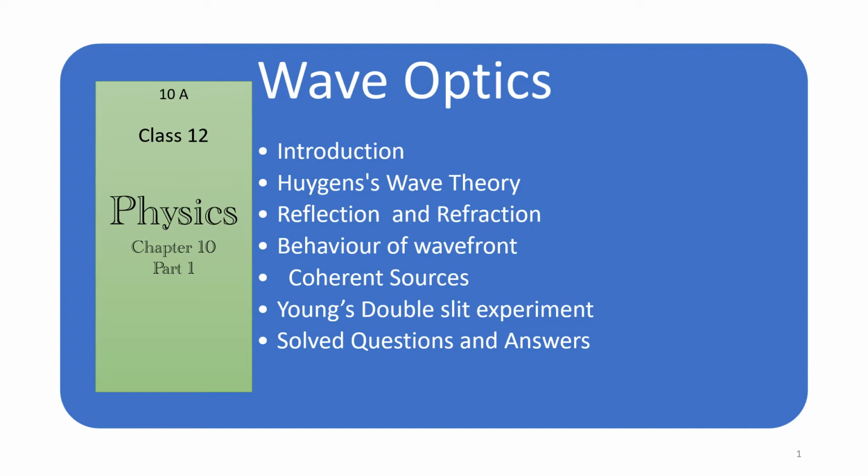In this section of chapter number 10, we will first discuss the original formulation of Huygens principle and derive the laws of reflection and refraction, and also explain the phenomena of interference, diffraction and polarization.